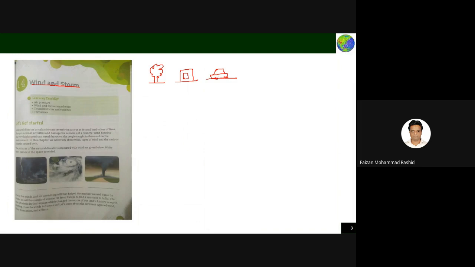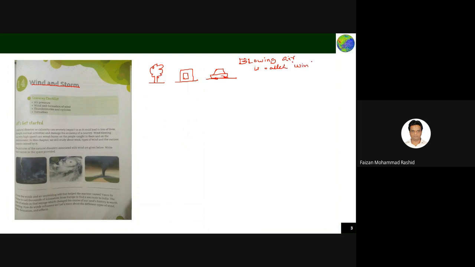What happens when the wind speed is high? Wind means blowing air, or flowing air. Blowing air is called wind.